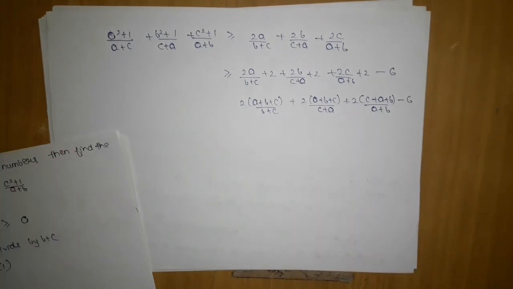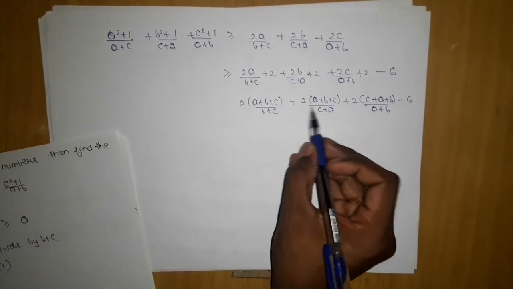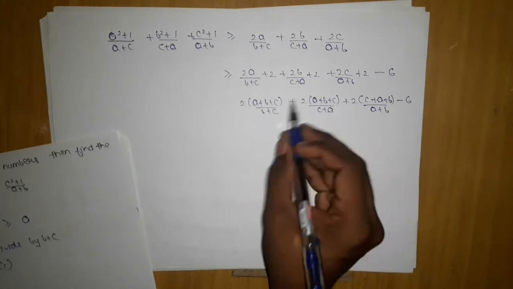Okay. So finally we want to get the minimum value of this thing.